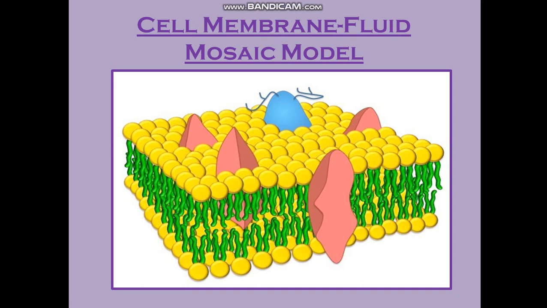Why is it called fluid? Because what a fluid does, it keeps on moving. Similarly, the membrane is also considered to be a semi-fluid structure, because the lipids as well as the proteins are able to make movement within the bilayer. Why bilayer? Because two layers of lipids are present. These proteins and lipids can actually move inside.